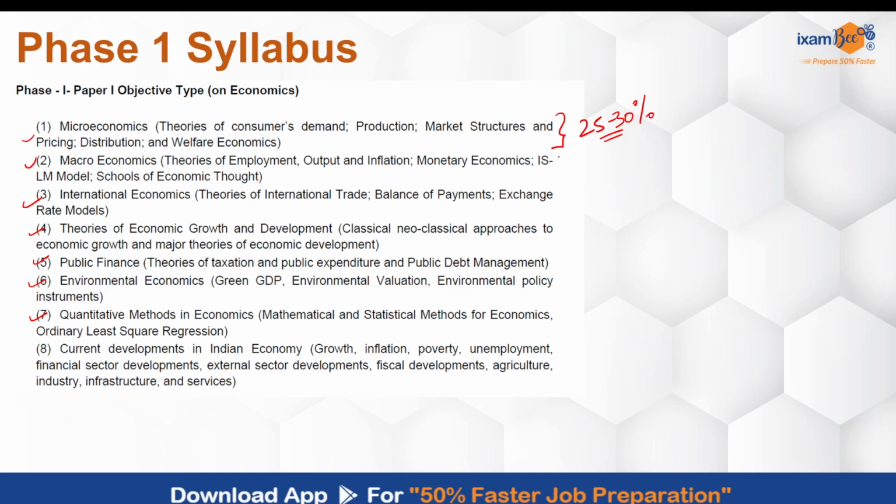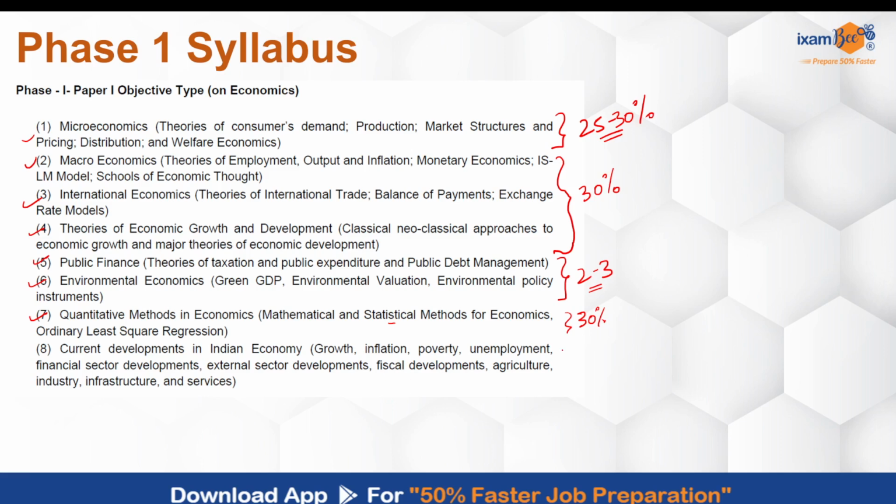Out of the remaining topics, if we club macroeconomics, international economics, theories of growth and development, then these 3 together make up another 30% of questions that can come. Public finance and environmental economics are relatively smaller topics, and you can expect 2 to 3 questions, not percentage wise, from these topics. The other major bulk of questions come from quantitative methods in economics, which will include both your stats and your econometrics. And here again, you can say around 30% of the questions can come.